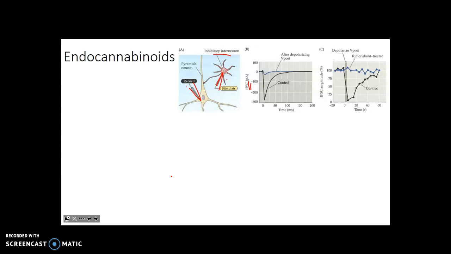an inhibitory postsynaptic current. This is downward, right? So we think that this is inward current carried by chloride ions. This is our control. Now what they're going to do here is they give a brief stimulus to the postsynaptic cell. So you have to imagine that they're going to stimulate the postsynaptic cell first and then repeat their experiment. Okay, and what happens, right, when they measure, so step 1, stimulate briefly. Step 2, stimulate here. Step 3, record again here. And we can see that the inhibitory inward current is much reduced.